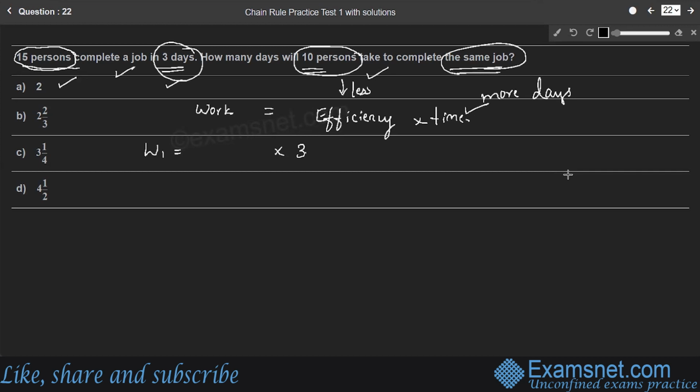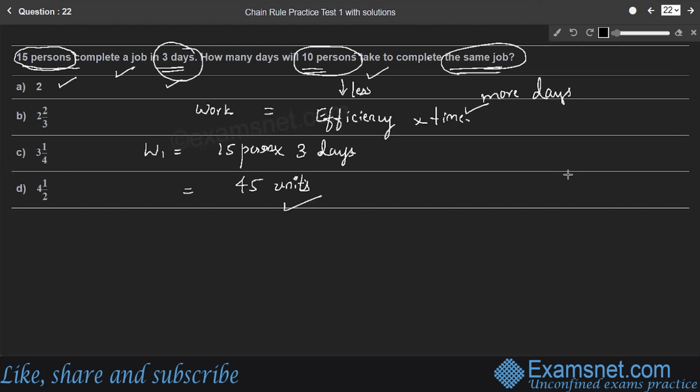Here, time is nothing but 3 days, and efficiency is nothing but the number of persons we are considering, right? So, how many persons are engaging in the work. So, 15 persons are taking 3 days of time to complete the work. Therefore, 15 into 3 days, which is 45 units, is the work they are going to finish, right? So 45 units is the work.